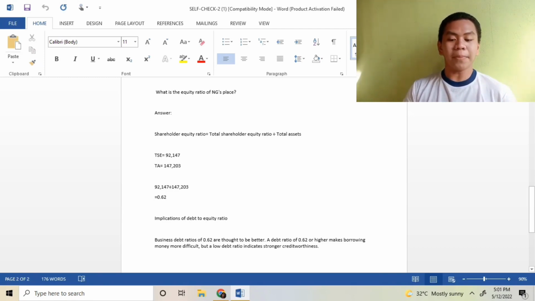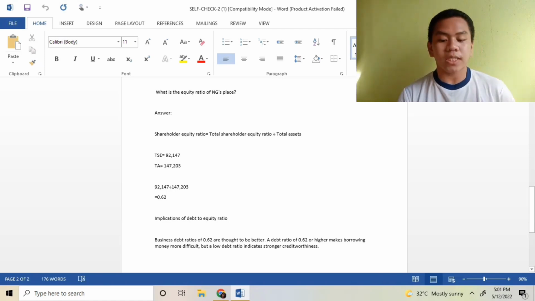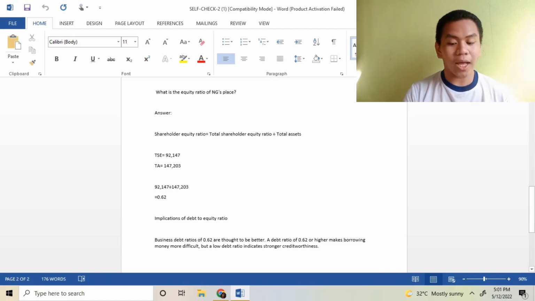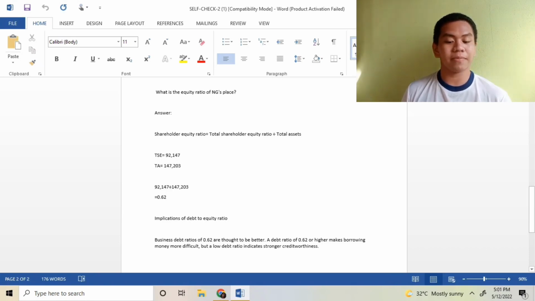So the implication is that 3.1 means 3 pesos of assets to cover every 1 peso in liabilities. This means that they can pay their current liabilities and short-term debts. Although they have double the appropriate ratio, this could indicate that they have more assets than are required.